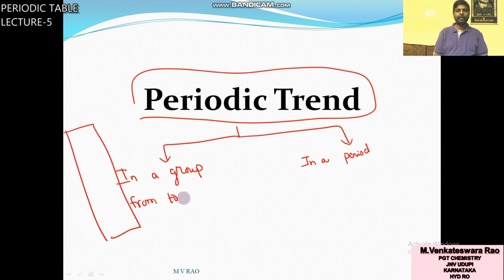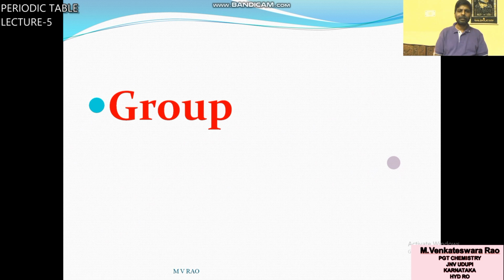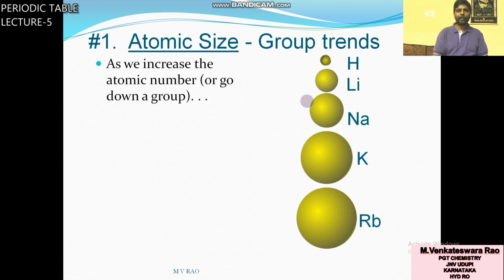In a group from top to bottom, how will the atomic radius change? In a period from left to right, how will the atomic radius change? First of all, we will see the group. In a group from top to bottom, how will the atomic radius change?